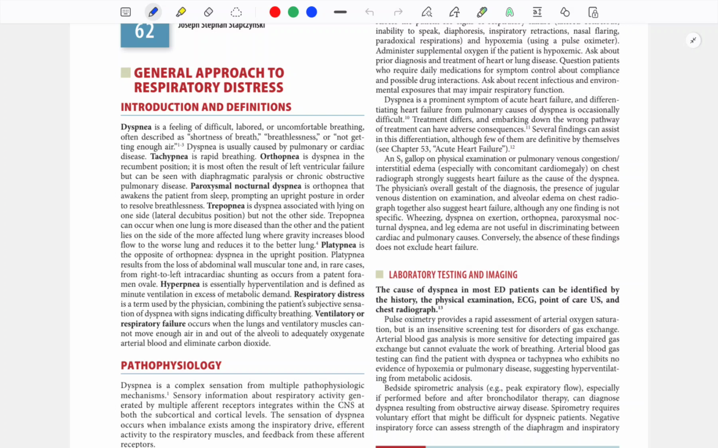Platypnea is the opposite of orthopnea. It is dyspnea in the upright position. Is it due to the loss of abdominal wall muscle tone seen in liver disorders?